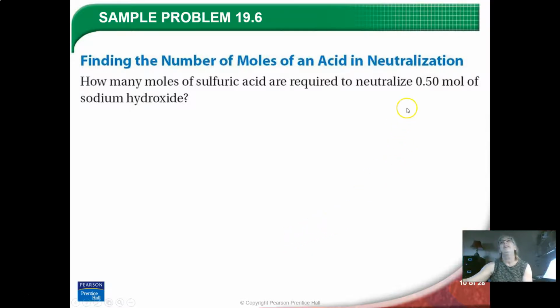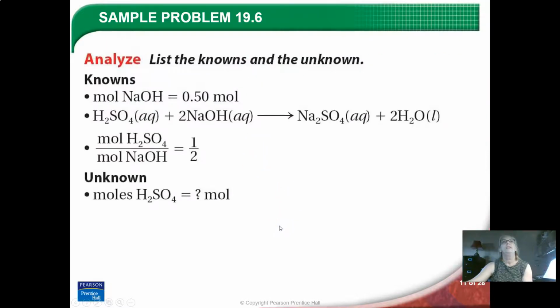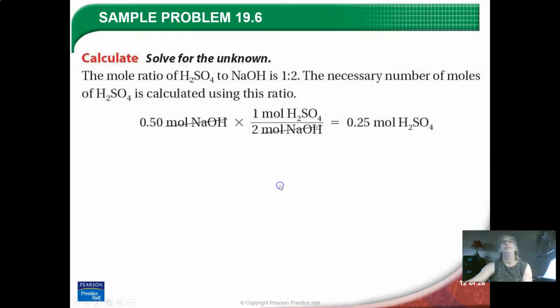So what if we had 0.5 moles of sodium hydroxide? How many moles of sulfuric acid are needed? So we have a half a mole. We have to have a balanced neutralization reaction shown. And for every 1 mole of sulfuric acid, we need 2 moles of sodium hydroxide. So the ratio is 1 to 2. And so if I start with my given, and I know this ratio, I can figure out how many moles of H2SO4 are going to be used up.